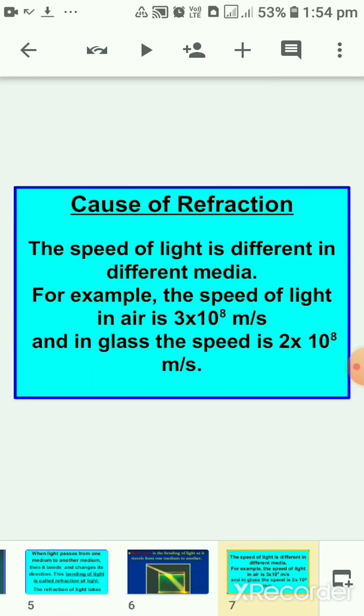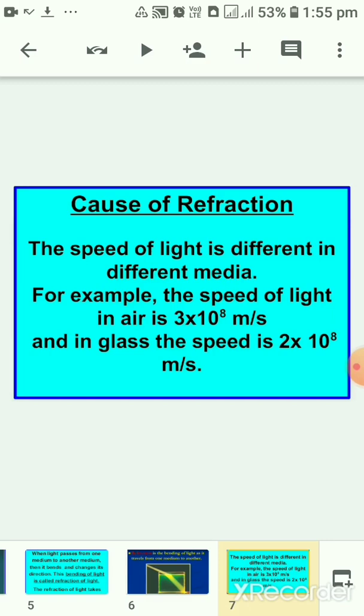Now if this is happening, when a light ray is traveling in one medium, it is traveling in a straight path. But when we have more than one medium, then light is bending. So what is the reason? What is the cause of refraction here? So I am giving you this answer.